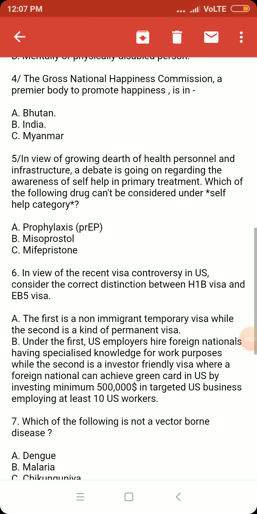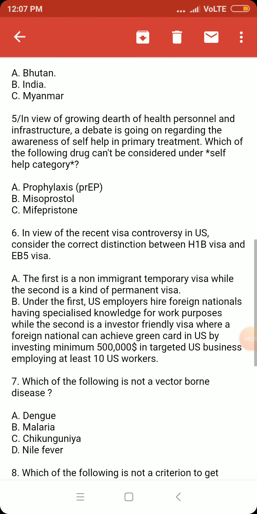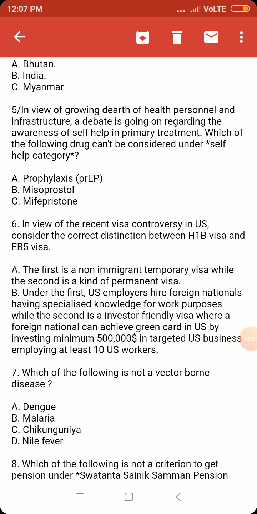Question number 5. In view of the growing dearth of health personnel and infrastructure, dearth means lack, a debate is going on regarding awareness of self-help in primary treatment. This is an article from The Hindu newspaper. The article says that in view of the growing lack of health personnel and infrastructure, a particular awareness is necessary. What kind of awareness?